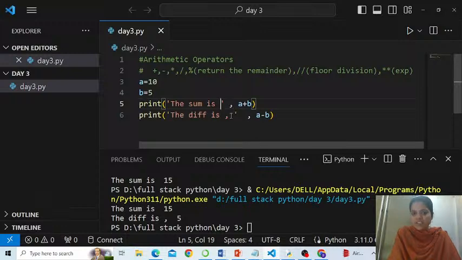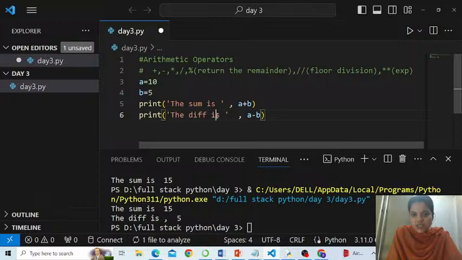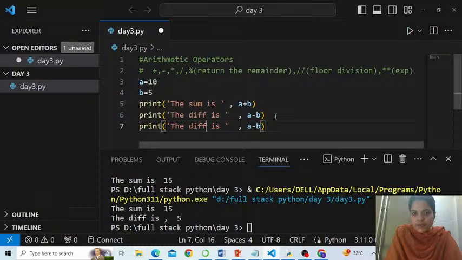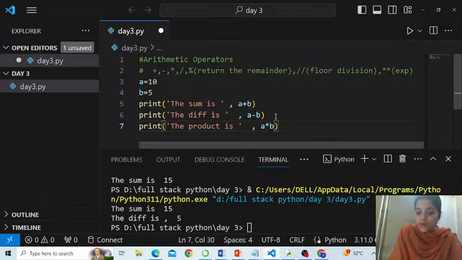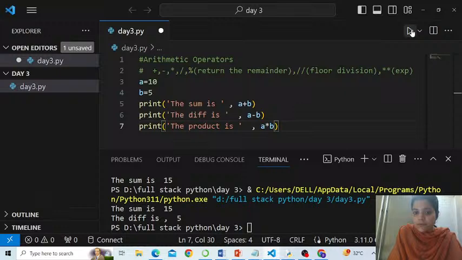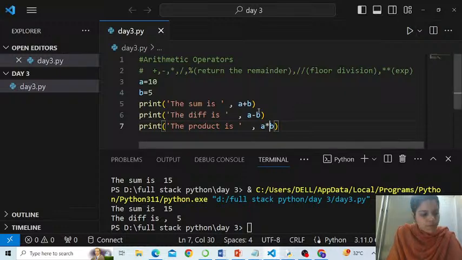These are auto suggestions, people. Hoping you are understanding. To save our time, I keep this line copied and paste it, and I say here the product is a into b, because that is to find the multiplication. Here we go.